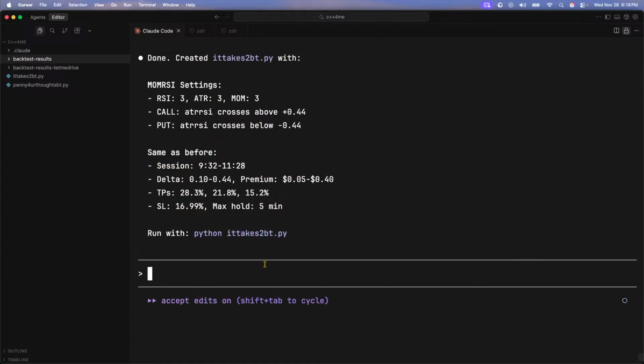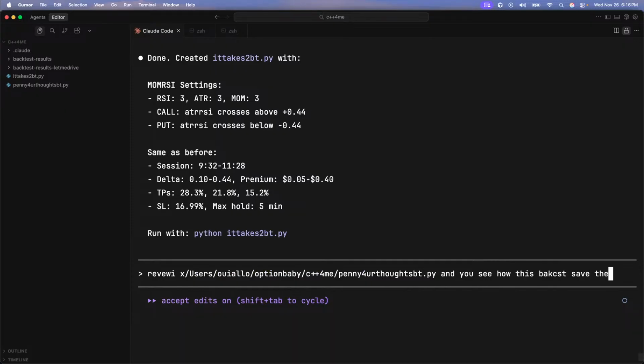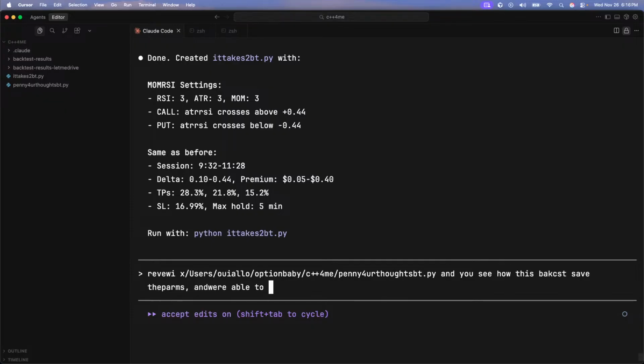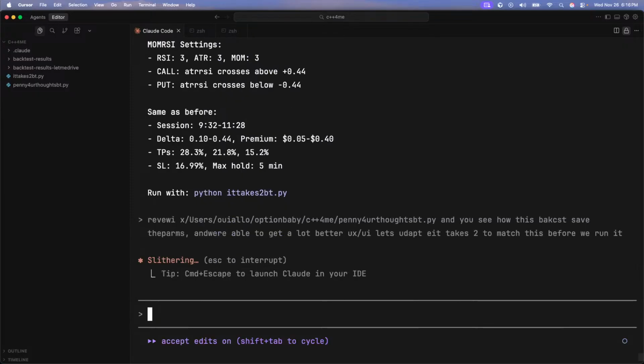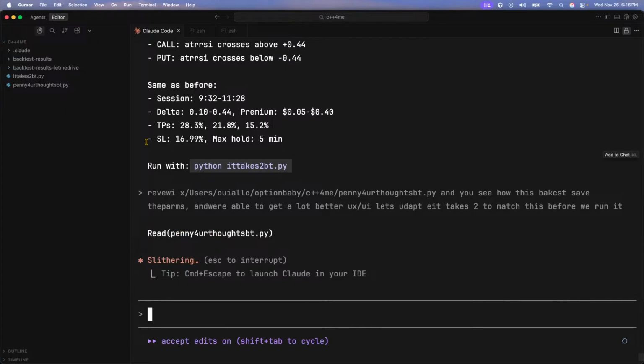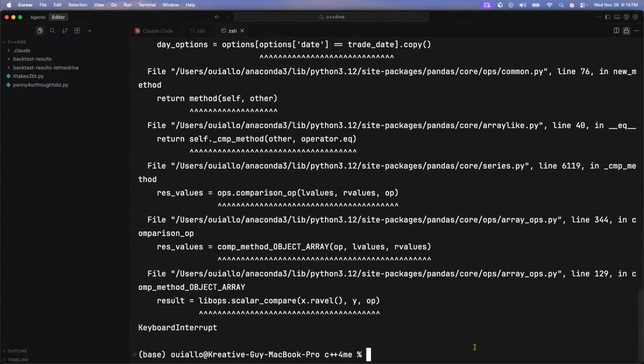Review. You see how this backtest saves the params, and we're able to get a much better UX and UI. Let's update It Takes Two to match this before we run it. I want to make it a lot better, because if we're using the same one, it's going to be trash.